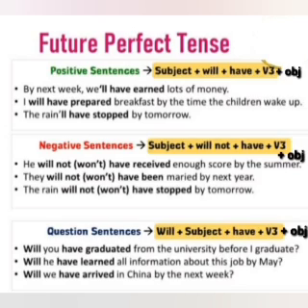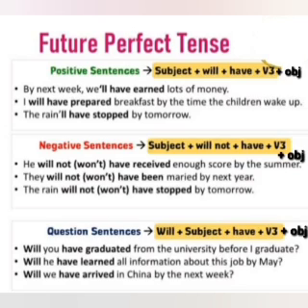Okay, so I is again the subject, will from the syntax, have is from the syntax, prepared is the past participle form of the verb prepare. Prepare what? Breakfast. And what is the time reference given? By the time the children wake up. Now how do we write the negative form of it? So negative form is subject plus will plus not plus have plus v3 plus object.